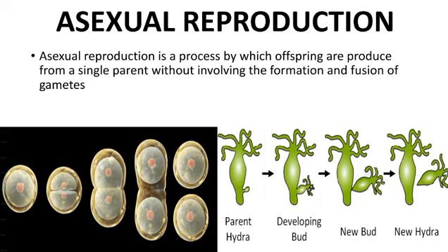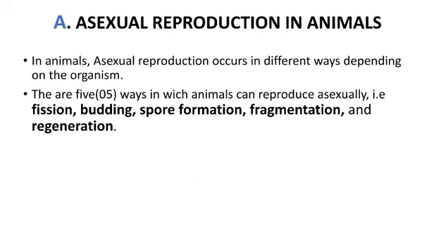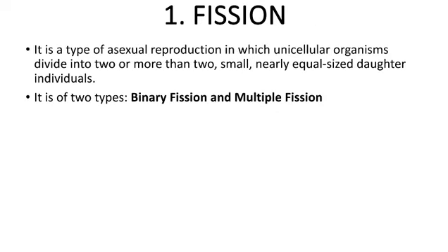In asexual reproduction, there is no formation nor fusion of gametes. Asexual reproduction in animals. Animals also do reproduce asexually. Animals can bring about their young ones asexually simply by fission, budding, spore formation, fragmentation, and regeneration of lost parts. Let's go through all these methods in detail.